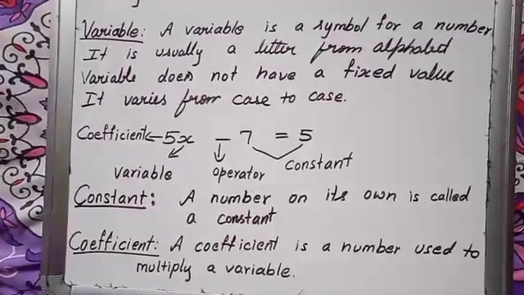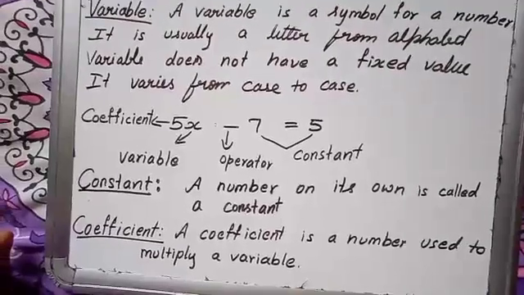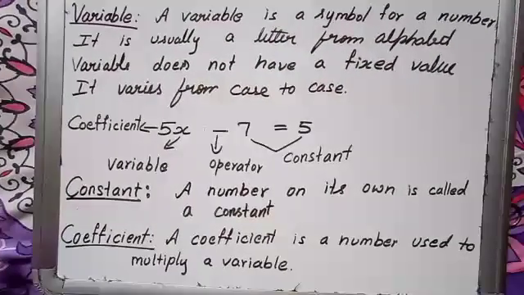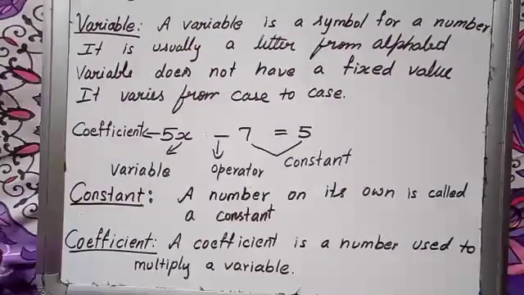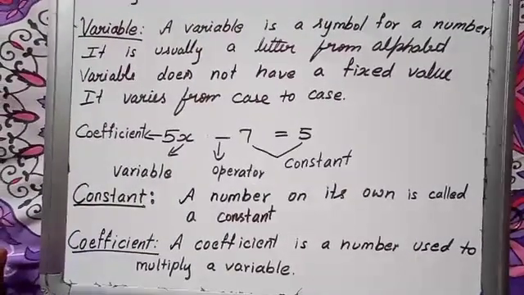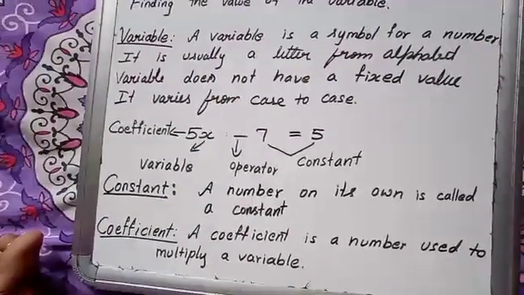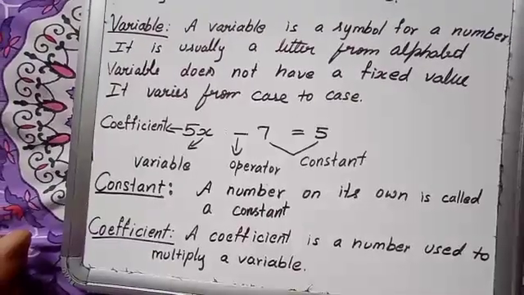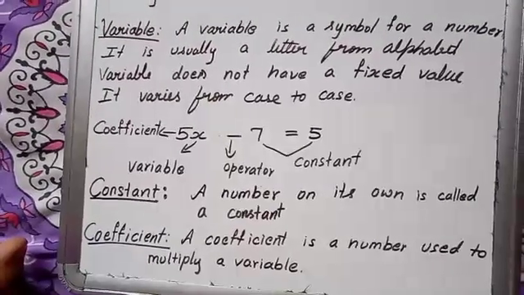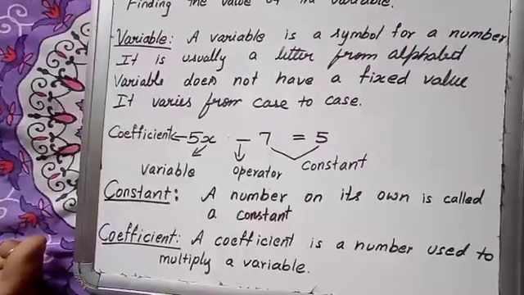If you apply the value, you must get this equals that, means left hand side is equal to right hand side. How to solve an equation? Just finding the value of the variable. In the next video, I am going to explain how to find the solution in detail.